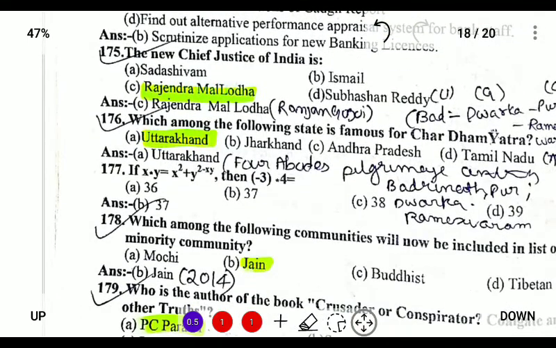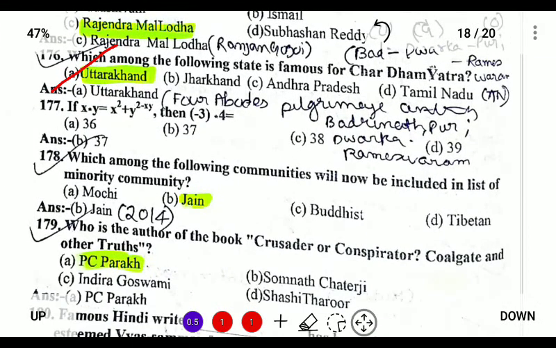Which among the following is famous for Char Dham Yatra? So Char Dham Yatra is famous in Uttarakhand. Next, which among the following communities will now be included in the list of minorities? So Jains have been included in the minority list since 2014.